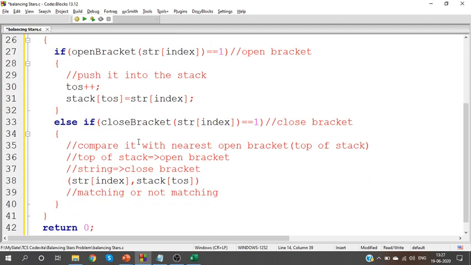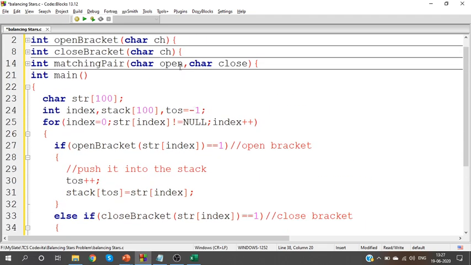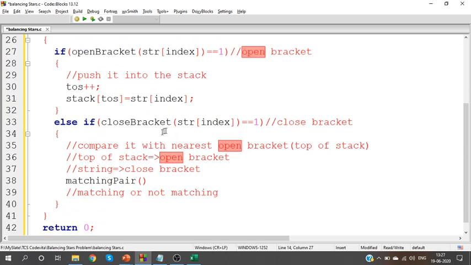So what should you do? When you have a close bracket, you should compare it with an open bracket and check whether they are matching. So call the function matching pair. First input should be an open bracket. Which one contains the open bracket? Top of stack contains the open bracket. So first provide the top of stack element, then you provide the string element.